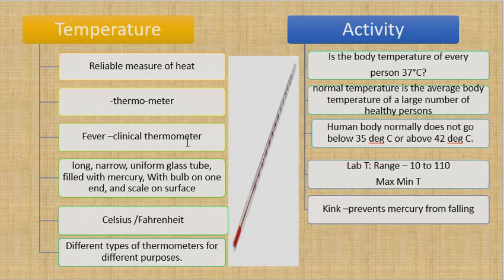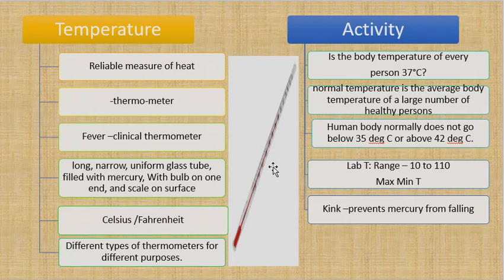You should not bite it because it is made of glass. Then after some time, the temperature inside the thermometer scale will be different from what it was before you put it in the mouth, and so you can read the temperature, how much it is. How is the temperature different? Because the mercury inside gets heated because of your body temperature inside your mouth, and then the mercury expands and then the reading on the scale is different.